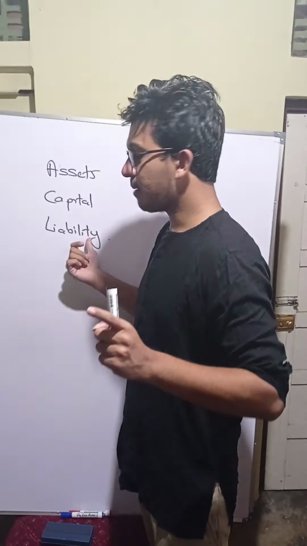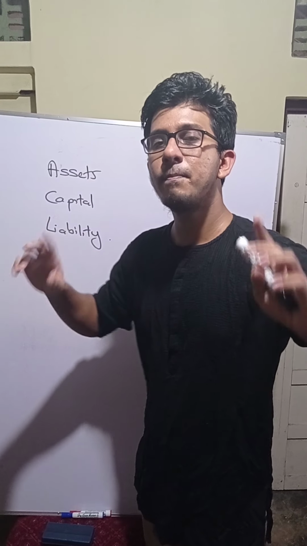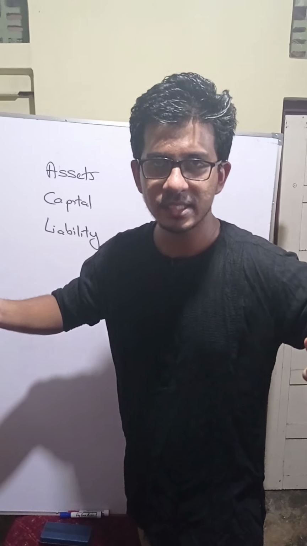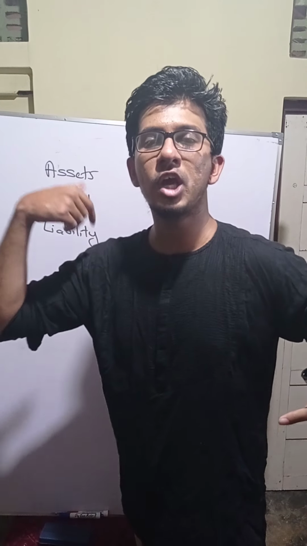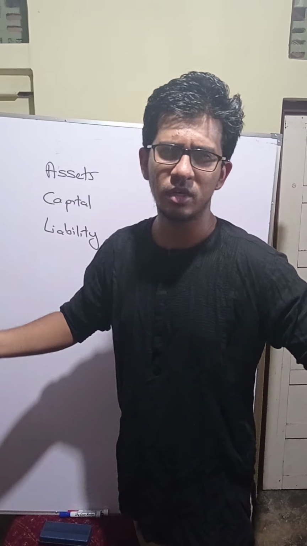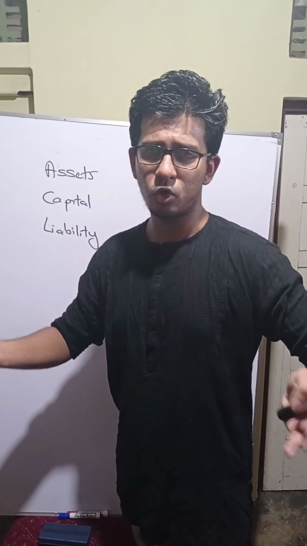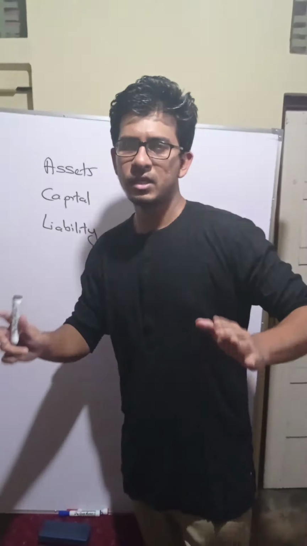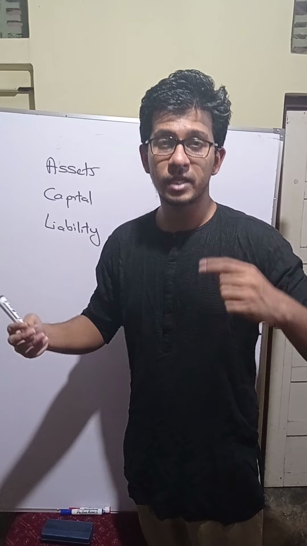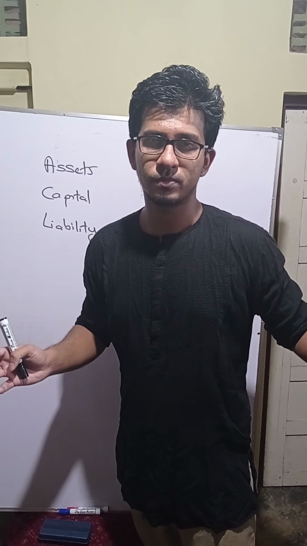And next, liability. Liability means the payable of the business. So liability means what the business has to pay to an outside party. Example, bank loan, trade payables, bank overdraft, accrual expenses, all are liabilities. So this is what I explained in the previous video. Now I'm going to discuss the first example.